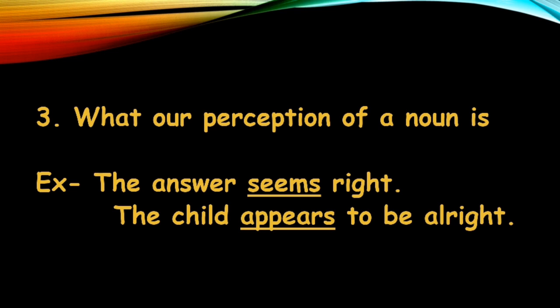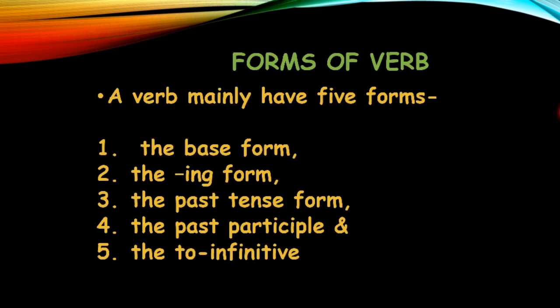Along with this it also tells us our perception of a noun. Our perception means what is our thinking, like what is a noun. Like the answer seems right, answer लग रहा है कि right है, seems means लग रहा है. Okay, the child appears to be all right, child लग रहा है कि हाँ ठीक है. Okay, so it's our perception, that means our thinking, कैसा है वो noun, right? So basically a verb, along with the action word, also tells us some other things even, right?